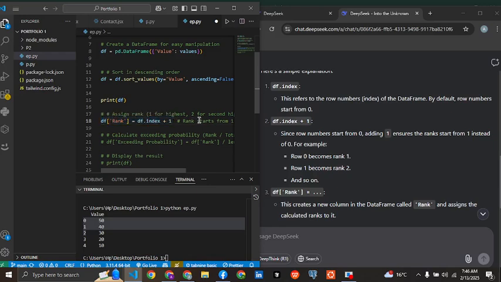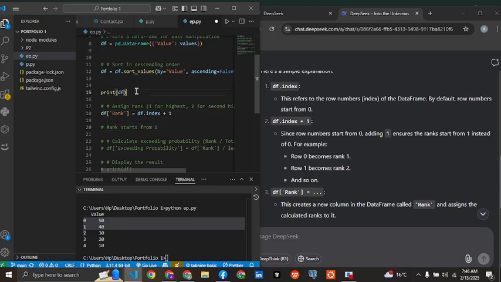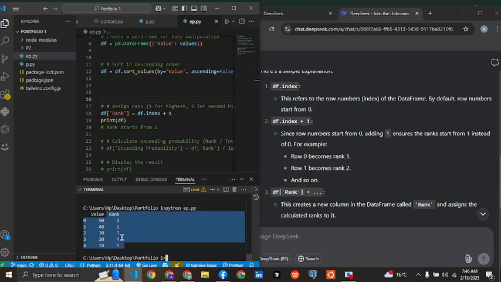So, let's say in the df here, rank starts from 1. If we print the df here, let's see what we get. Okay, so we have added a new column called rank, and the first value has rank 1. Since row number starts from 0, adding 1 ensures that the rank starts from 1 instead of 0.